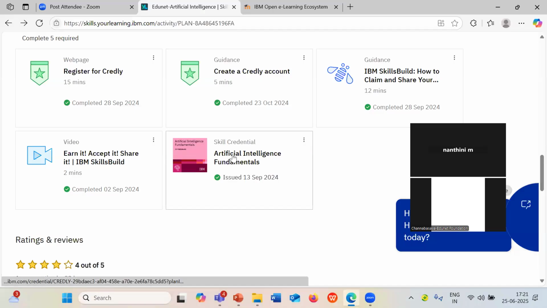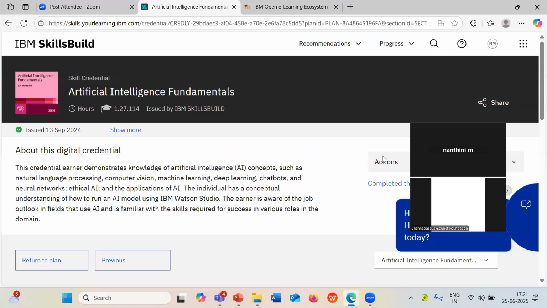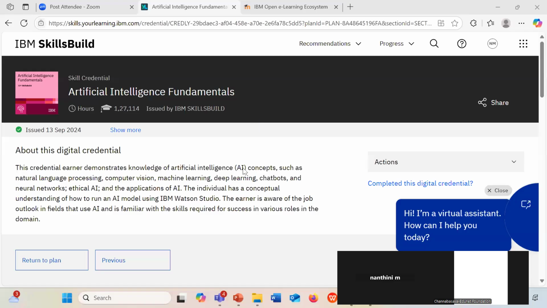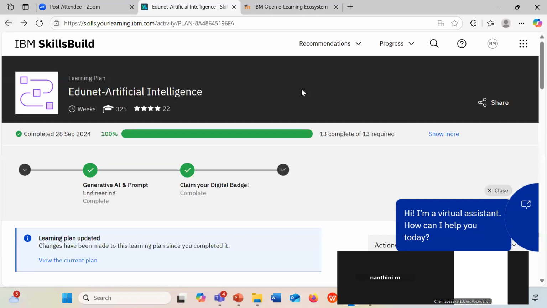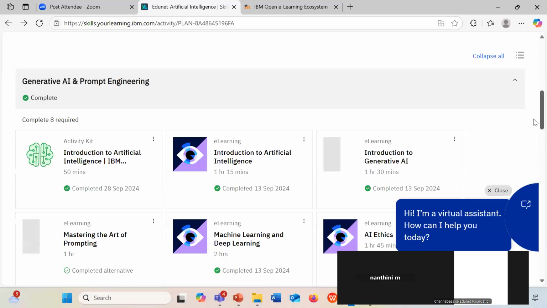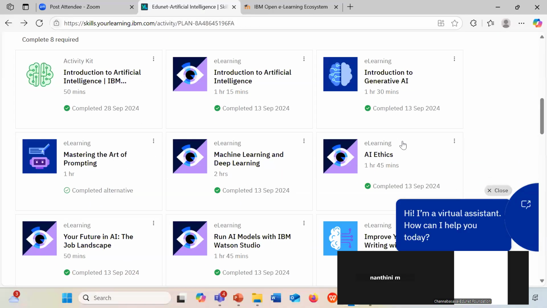Then coming to the Artificial Intelligence Fundamentals. This is one of the courses where you will claim your certificates through Credly. This is also an important part of this learning plan. Students, try to understand this. So this course you have to complete and earn the credentials via Credly. So how to earn after completing this course, Artificial Intelligence Fundamentals? Listen carefully, I will tell you how to download this particular certificate.